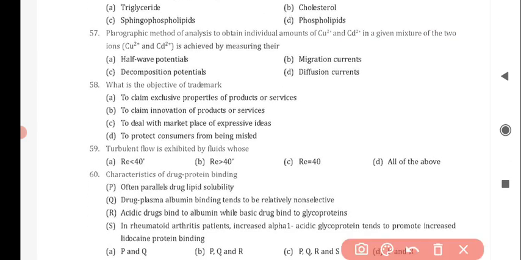Next question is, polarographic method of analysis to obtain individual amounts of Cu2+ and Cd2+ in a given mixture of the two ions is achieved by measuring their, and the correct answer is option D, that is diffusion currents. Next question is, what is the objective of a trademark? And the correct answer is option C, to deal with the marketplace of expressive ideas. Next question is, turbulent flow is shown by fluids whose, and the correct answer is option B, whose Reynolds number is greater than 4000.